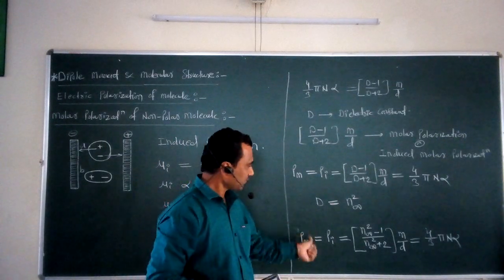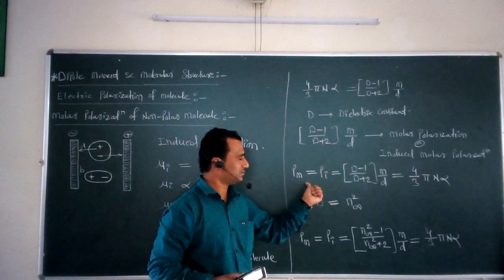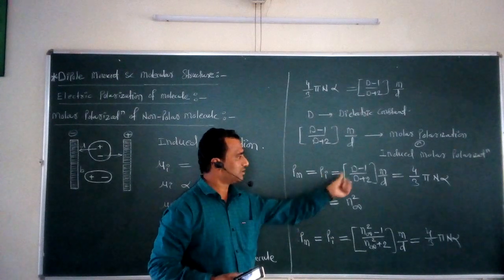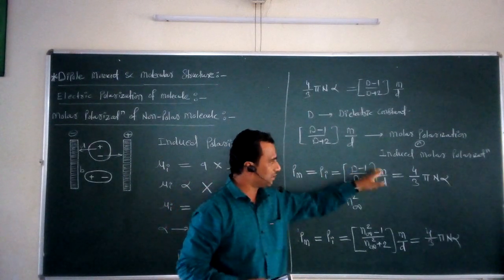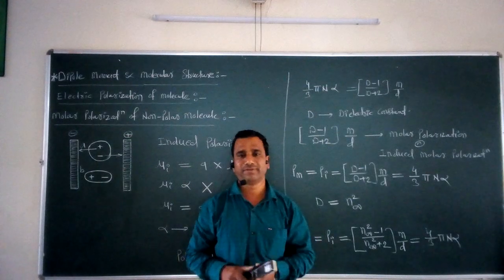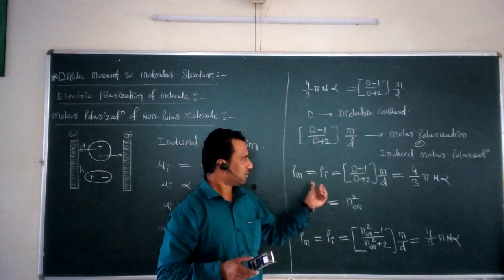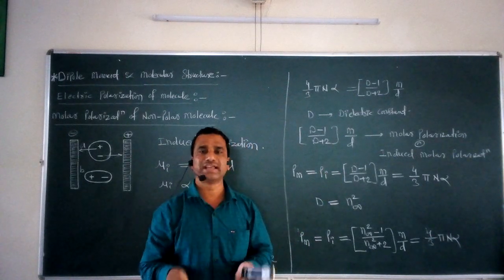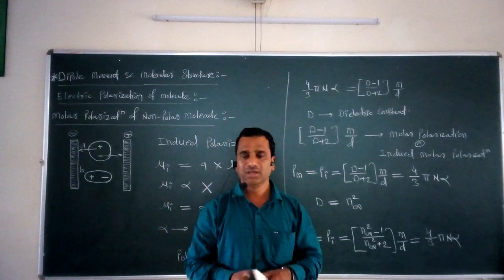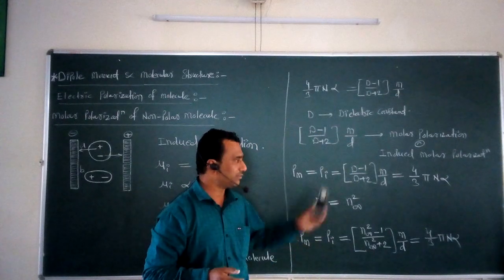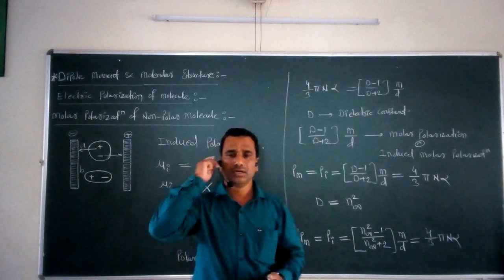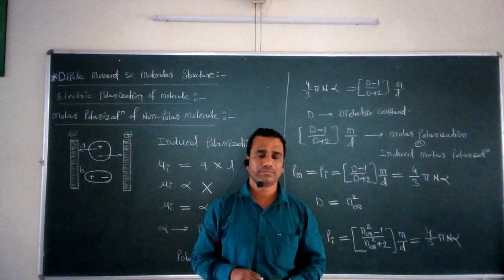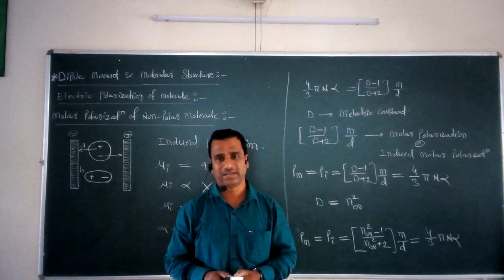If we look at this equation, Pm is equal to Pi equal to d minus 1 upon d plus 2 into m upon d, 4 by 3 pi n alpha. We can say that the deformability or the polarizability of the molecule is independent of the temperature, because there is no temperature factor in this given equation. So the deformability or polarizability of the molecule is independent of the temperature.